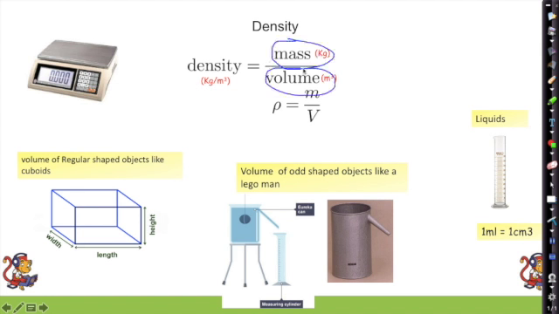So we can calculate our volume by doing width times length times height, or from a measuring cylinder, or by dipping our Lego man into our Eureka can here. When you put the Lego man into the water, he will shift an equal volume of water to his volume. So out will come water, and we can collect that in a measuring cylinder. That water goes into here, and that will tell us the volume.